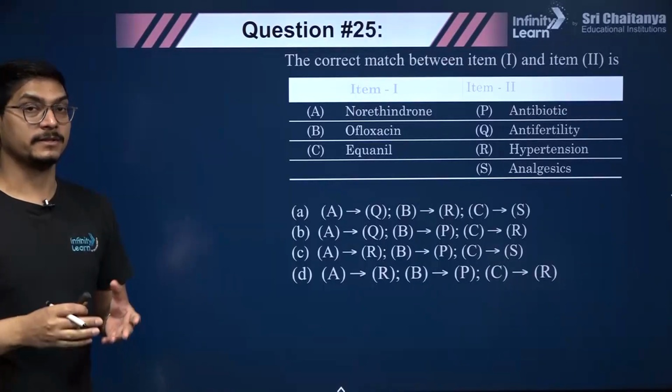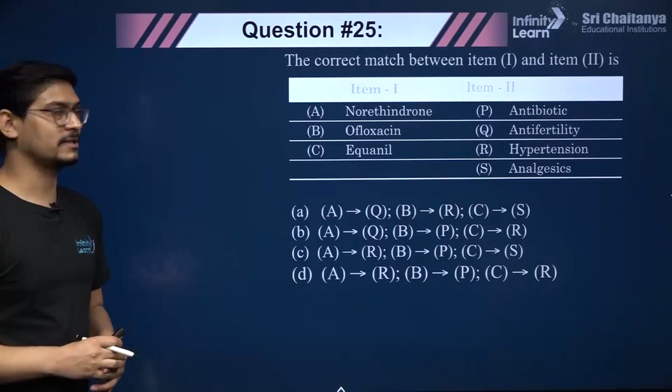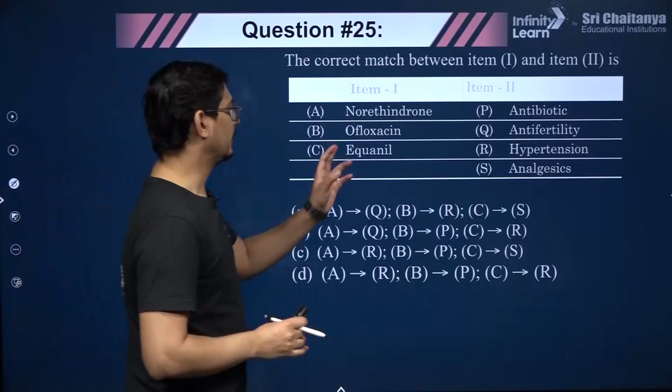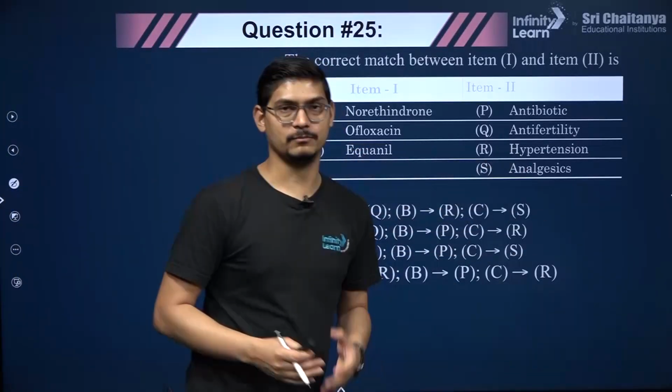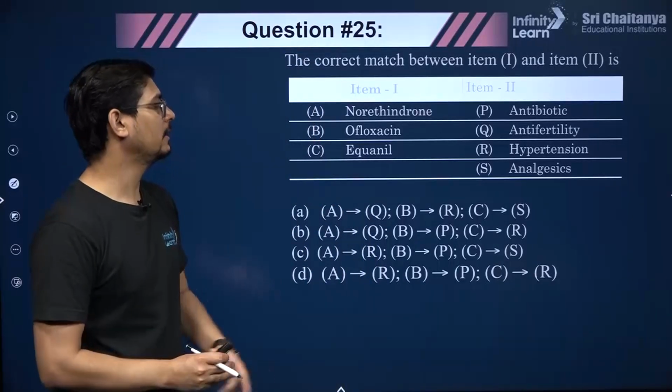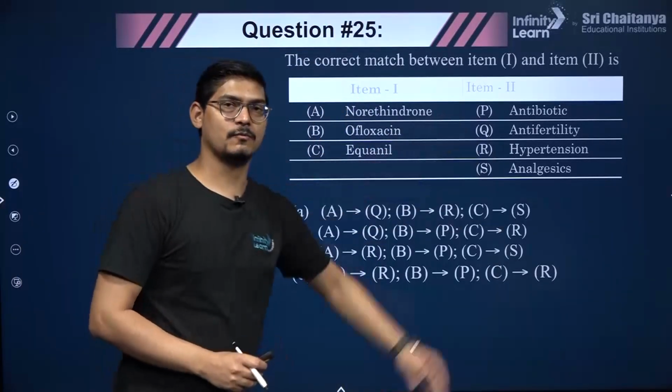Anti-fertility drugs, they are important because the world's population is literally explosive, right? And hypertension, with modern lifestyle these problems are aggravating. So what do you think? What do they match with?